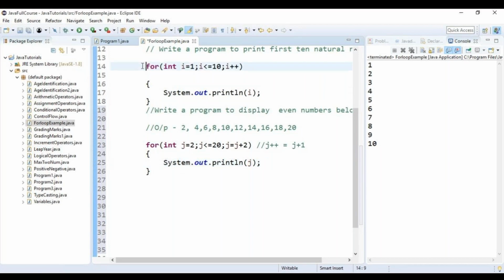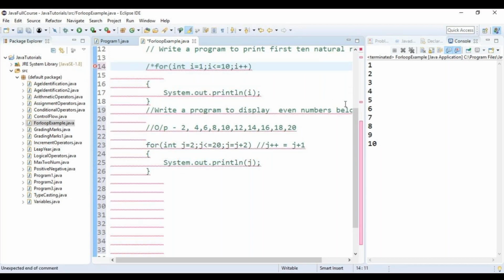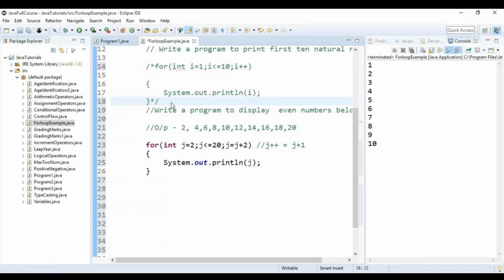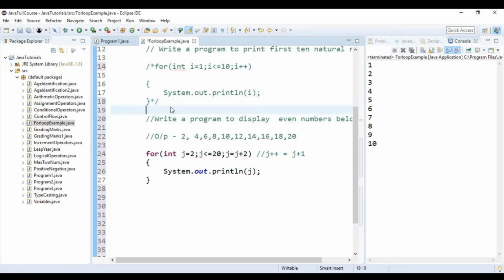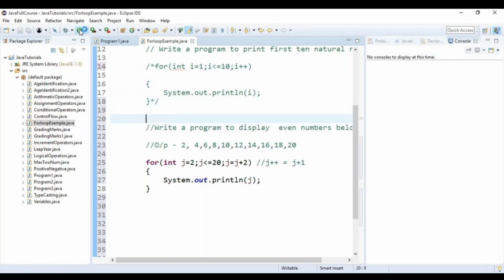Okay, let me comment this one. I don't want to see this output. Okay, so let us run. Did I get the answer? Yes. Initially it is 2 and it goes till 20 because I have given the condition 20.